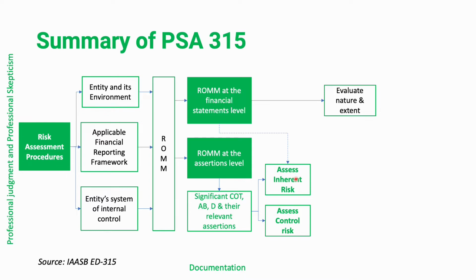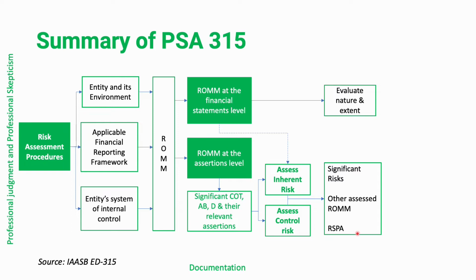And then, after assessing inherent and control risk, we identify significant risks. Significant risk is also revised under the new PSA 315. Other assessed risks of material misstatements include risks for which substantive procedures alone do not provide sufficient and appropriate evidence.